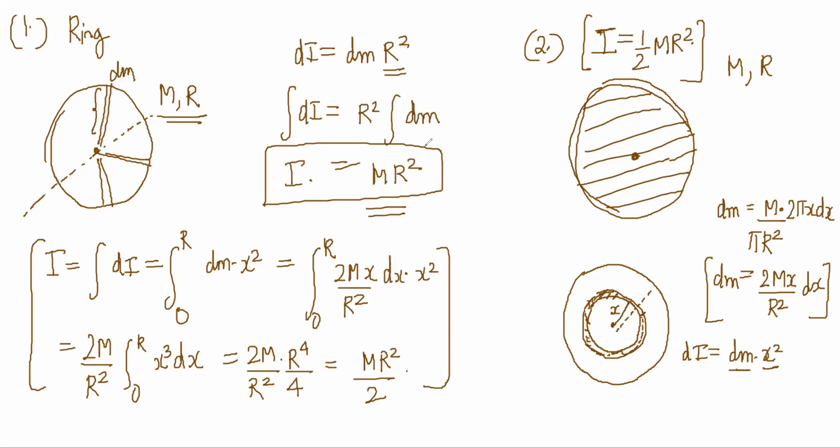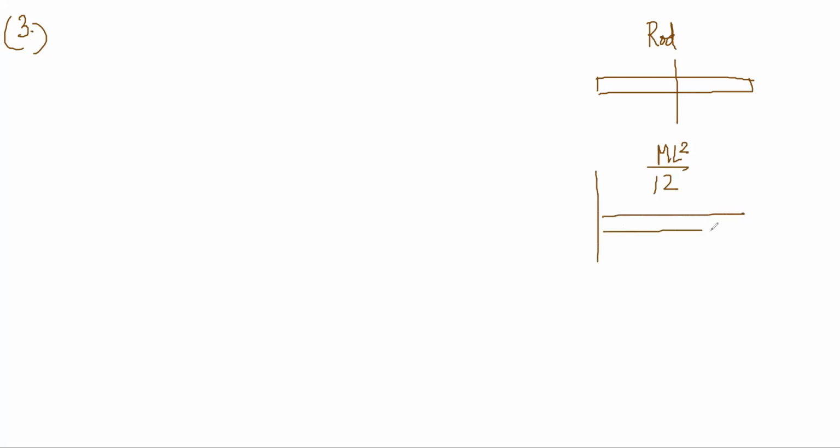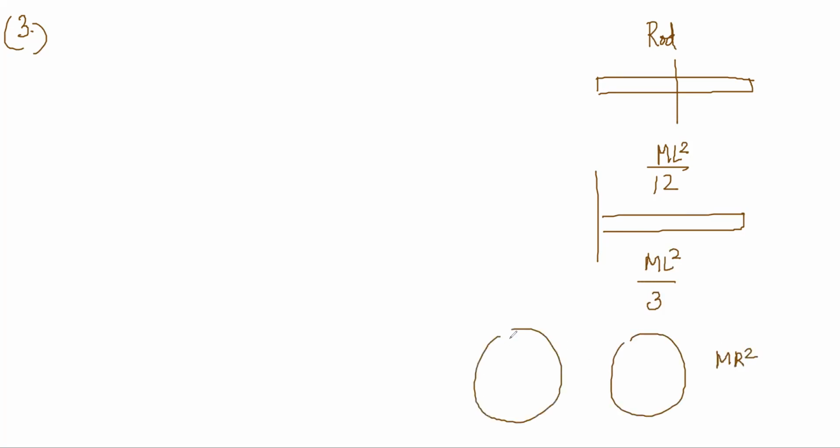So MR square is for a ring. For a rod, we have done it: about the center point it came out to be ML square by 12, and about this end axis it came out to be ML square by 3. Then the ring was MR square, the plate was half MR square, the cylinder is also half MR square, the solid cylinder is also half MR square.